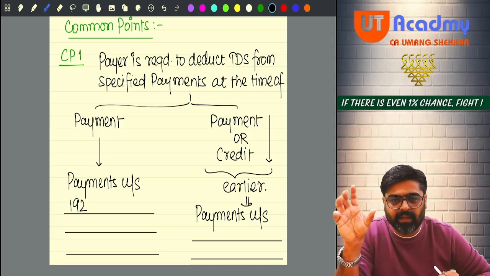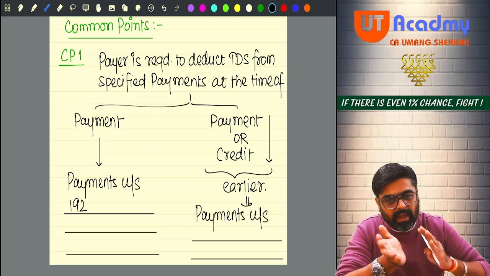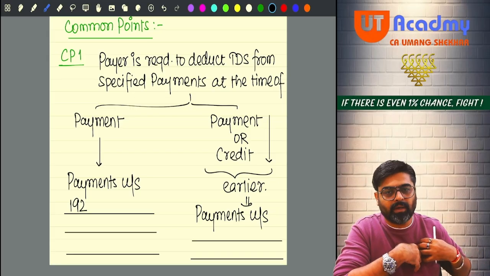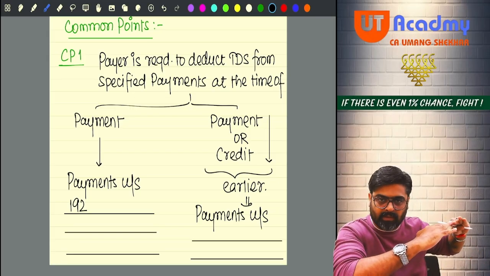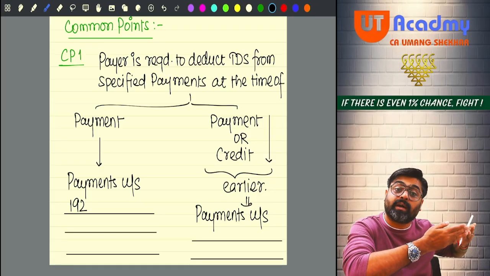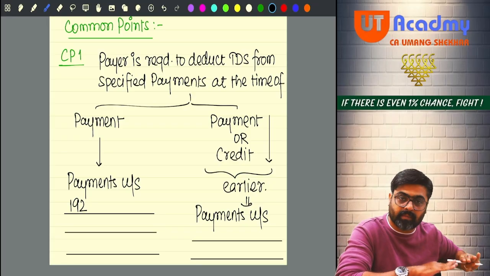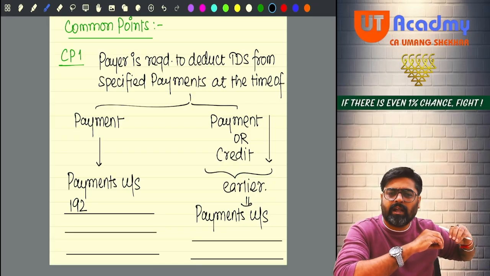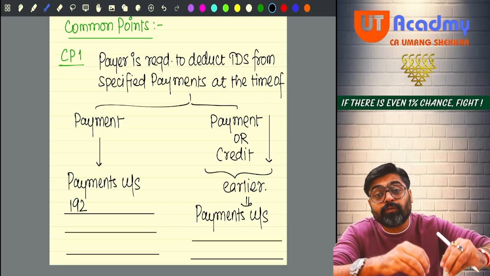Now let's say salary. Salary payment is done by the employer. Every month the employer, at the end of the month, records the salary in the books, gives the credit of salary at the end of the month, and pays that salary on the 5th of the next month.